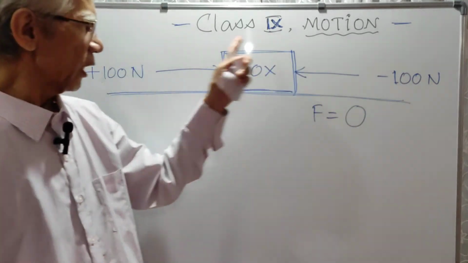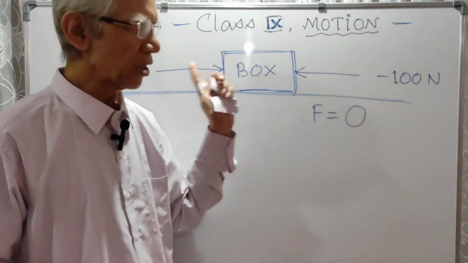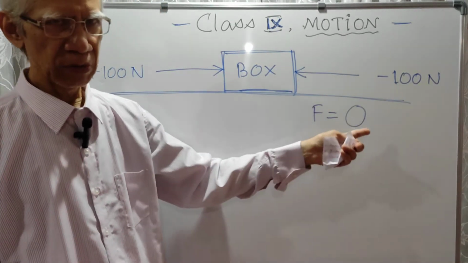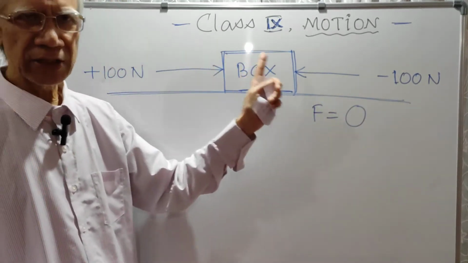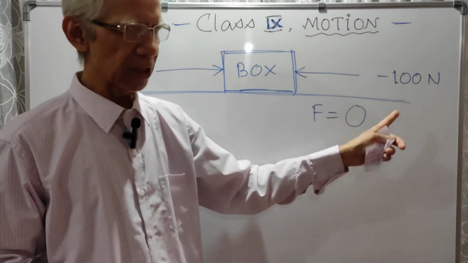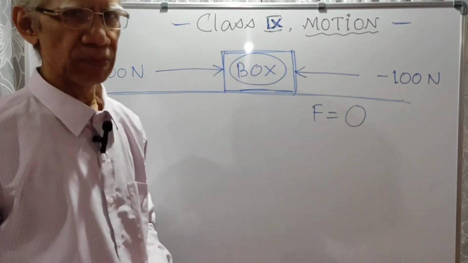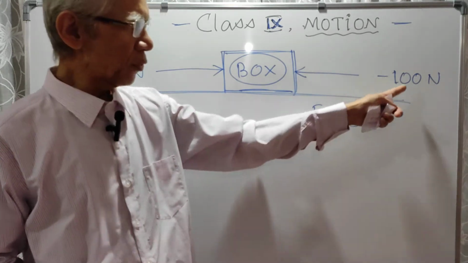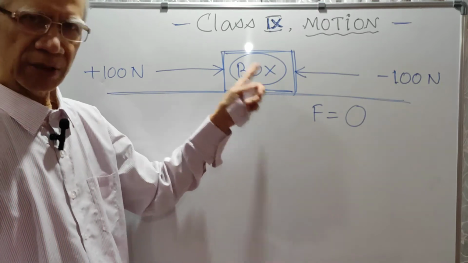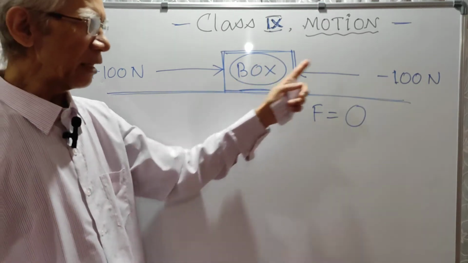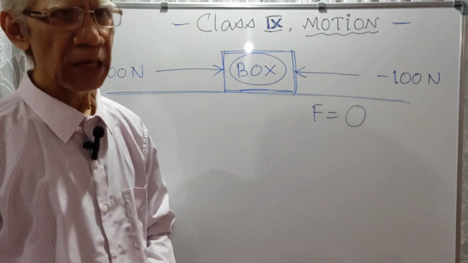Now these two equal and opposite forces are cancelling each other. Plus 100 minus 100 together 0. So resultant force is 0 because the two forces are cancelling each other. Now they are able to cancel each other because they are acting on the same object, the box. So you see, if two equal and opposite forces act on the same object, only one object, then they will cancel each other and the resultant or net force will be 0.